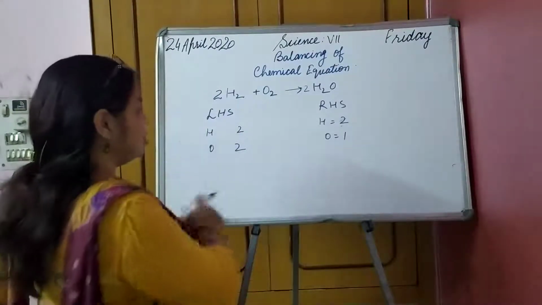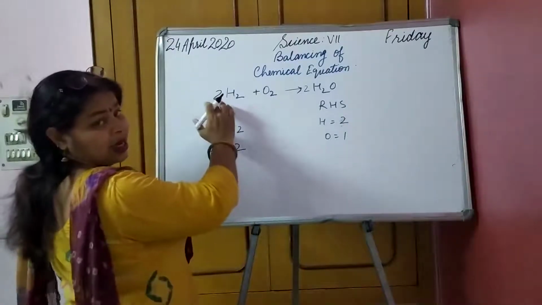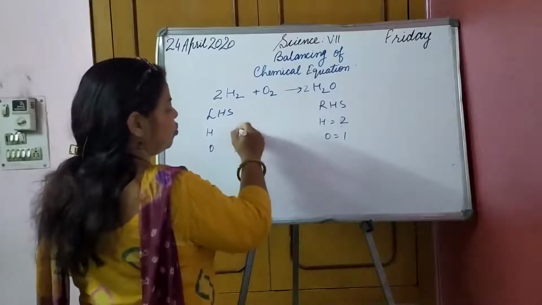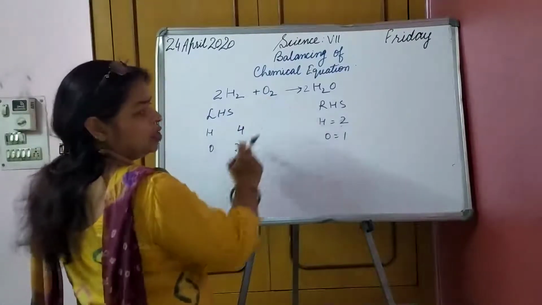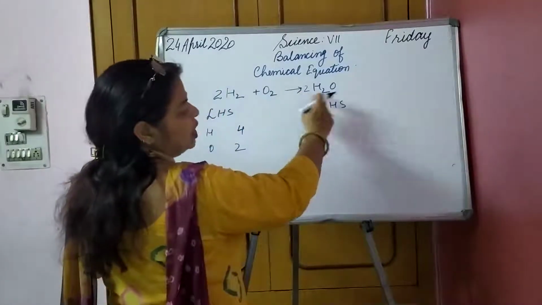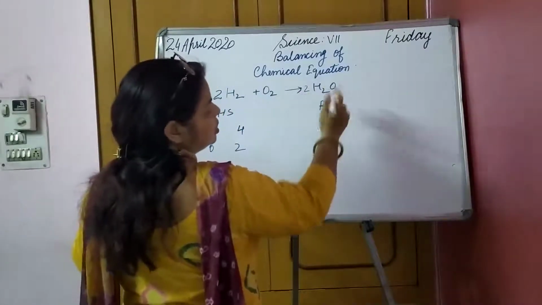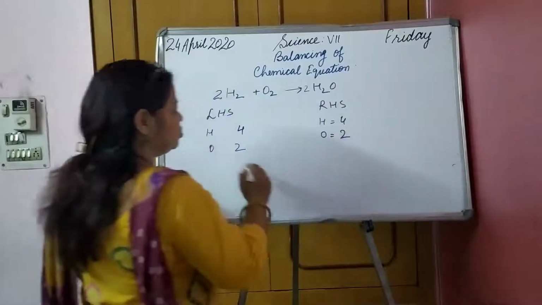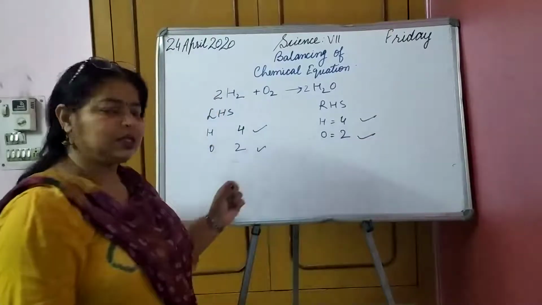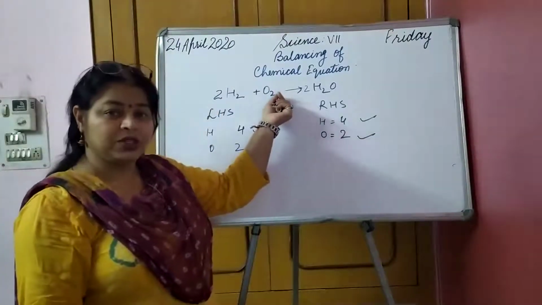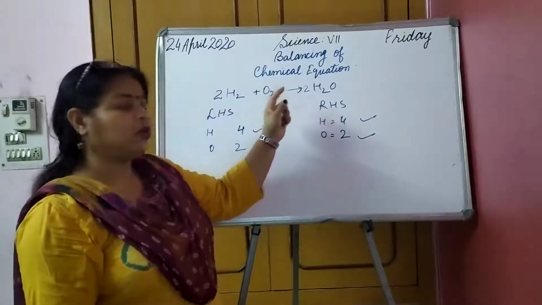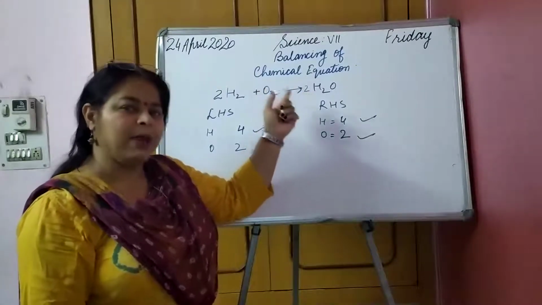Now just see on the left hand side, how many are there? Hydrogen is now 4, and oxygen is 2. On this side, hydrogen, 2 twos are 4, and oxygen is also 2. It is the same on both sides. Such a chemical equation is called a balanced chemical equation. Earlier it was unbalanced, but now it is balanced.